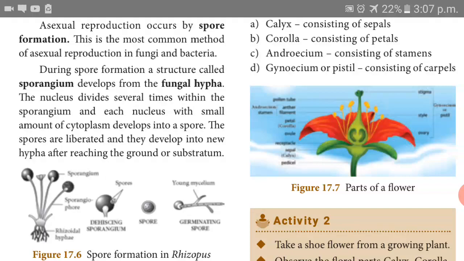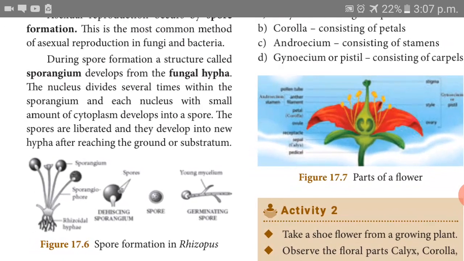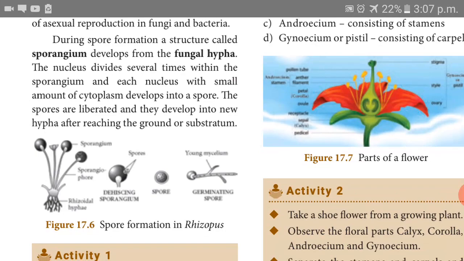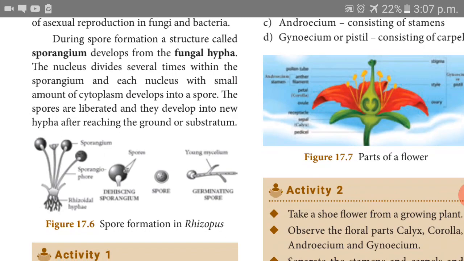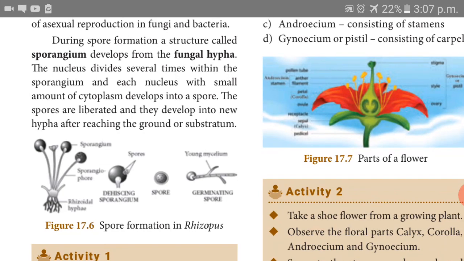During spore formation, a structure called the sporangium develops. Do you know bread mold? See on the bread, it is like a fungus that has developed. At the tip of that, a balloon-like structure is there, no? That is called the sporangium. Only the sporangium produces the spores. When it is matured, it bursts and releases the spores in powdery form. And when it reaches the correct ground or substratum, it will grow into a young one.